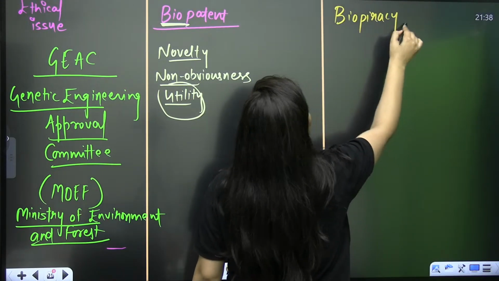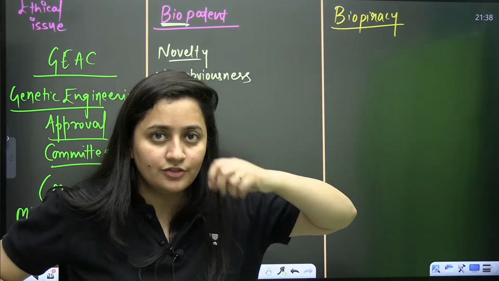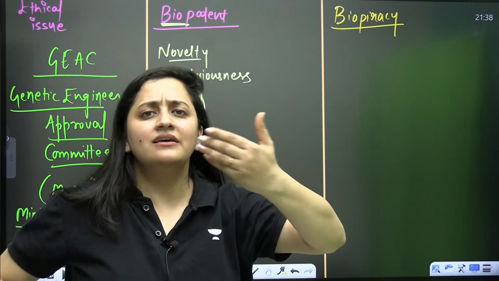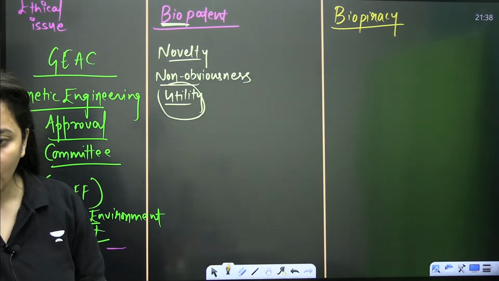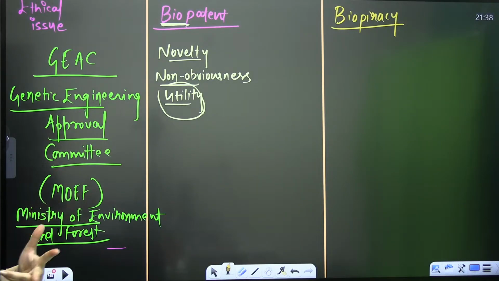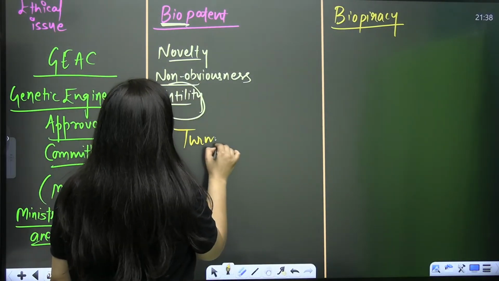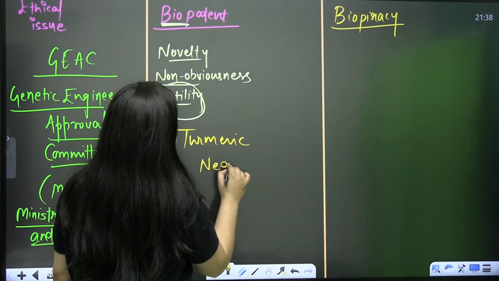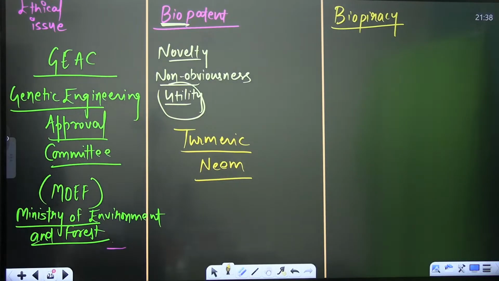Biopiracy, piracy, to steal something without the knowledge of the owner. So if it is biopiracy, obviously you're talking about the living things. Here we'll discuss two things. There are two controversies in India regarding the patent and the biopiracy. They are related to turmeric and neem, Azadirachta indica, and the turmeric. It is related to that. Clear?